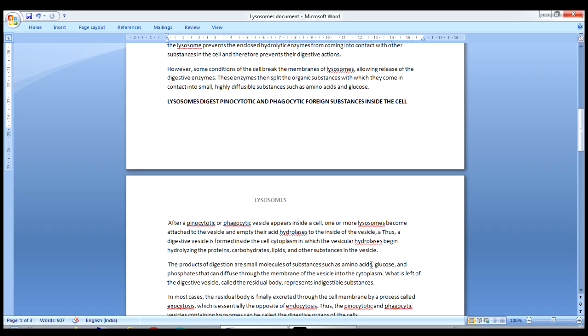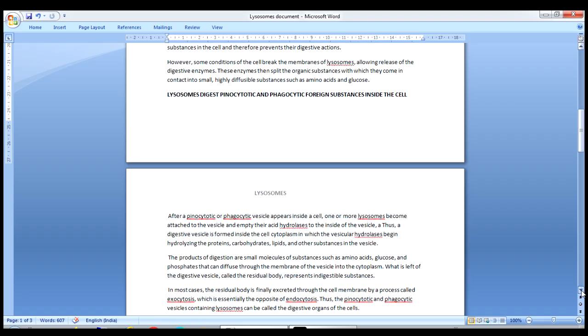The products of digestion are small molecules. What are the products formed after this digestion? Amino acids, glucose, and phosphates that can diffuse through the membrane of the vesicle into the cytoplasm. What is left of the digestive vesicle, called the residual body, represents indigestible substances.